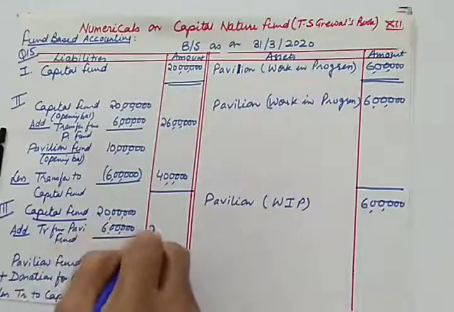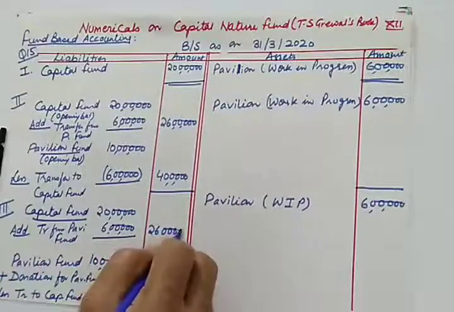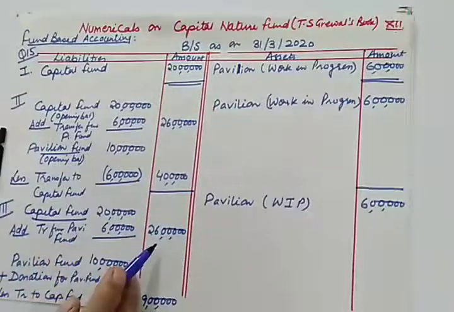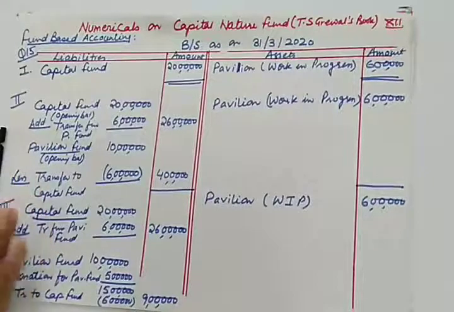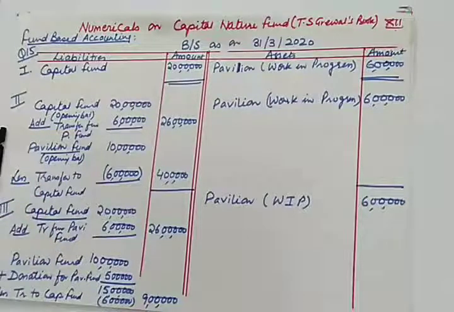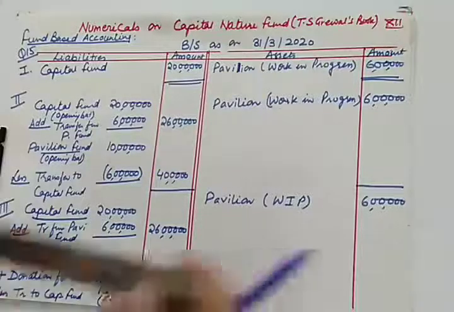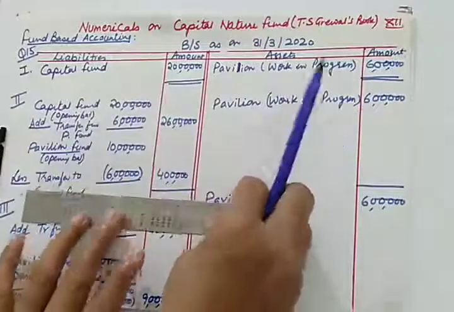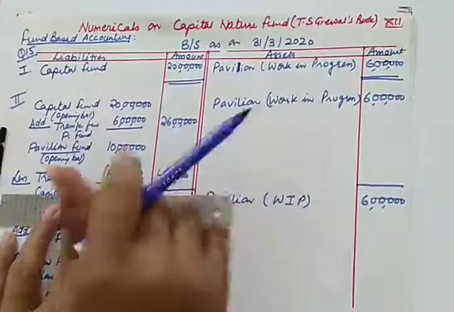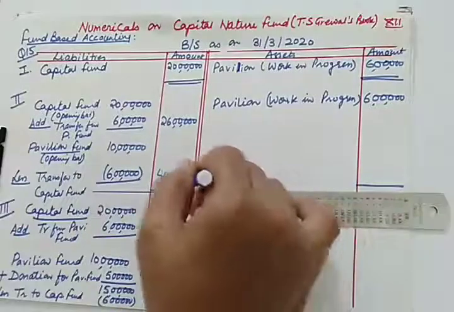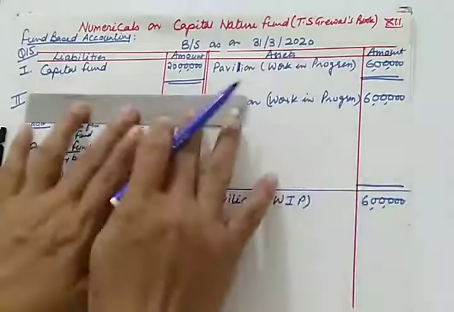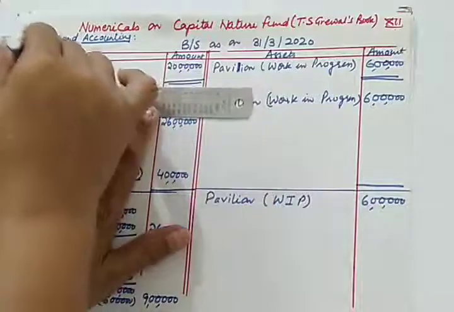So the total in the outer column will be 26 lakhs. So capital fund is 26 lakhs, pavilion fund is 9 lakhs, out of which we have already deducted work in progress. So this is how it is to be done when there is a numerical on pavilion fund, or a capital nature restricted fund. Let me draw a line so that you will be able to separate these cases.